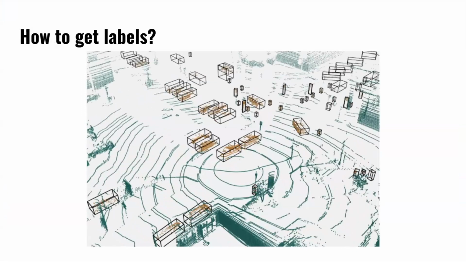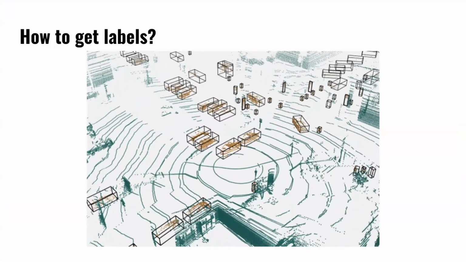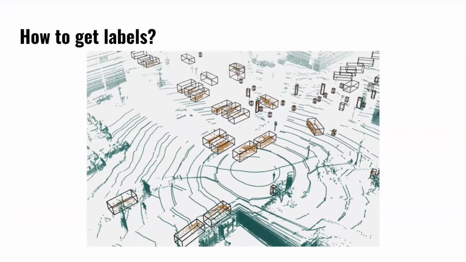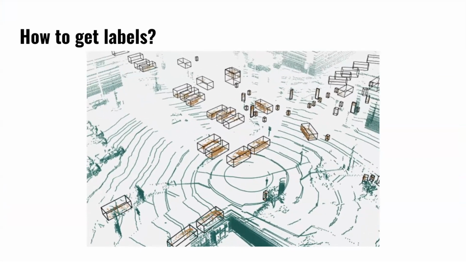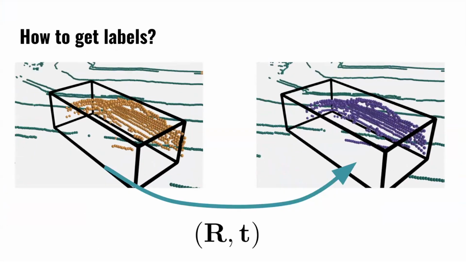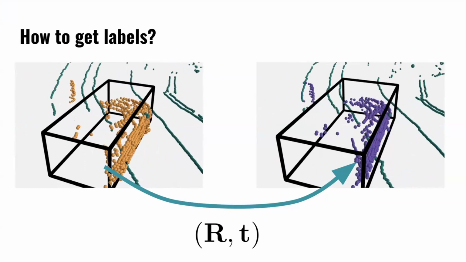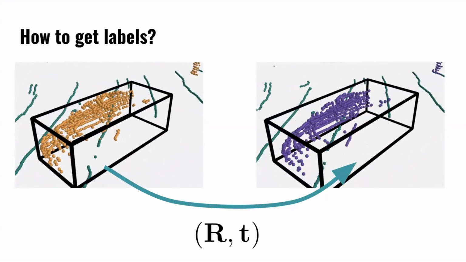And so, in order to get labels for this, we are using the Argoverse 2 sensor data set, which consists of these 3D object tracks. And so we can associate the points with the bounding box that they're within, and then apply that motion to those tracks. So it looks something like this, we have 2 bounding boxes at 2 different time steps, and then we associate them using the tracks that are provided by ground truth, and use this to get the scene flow labels.